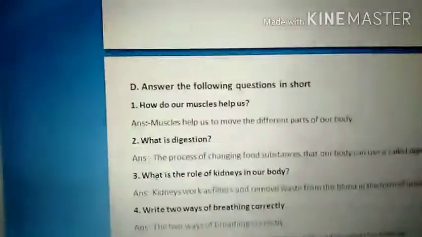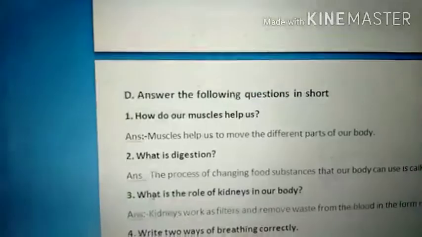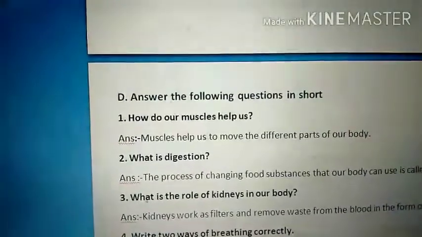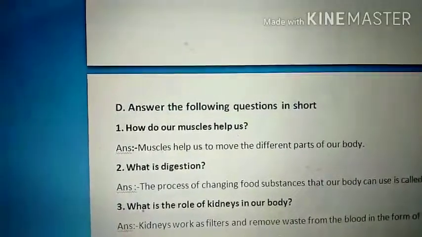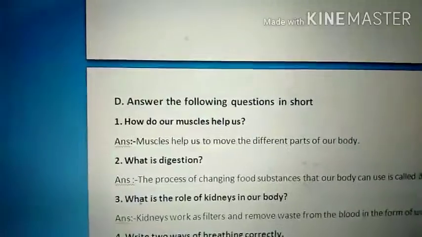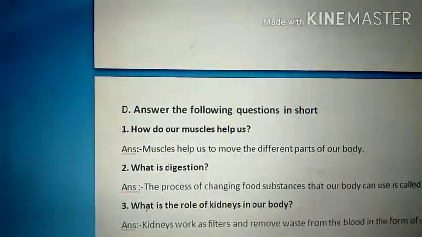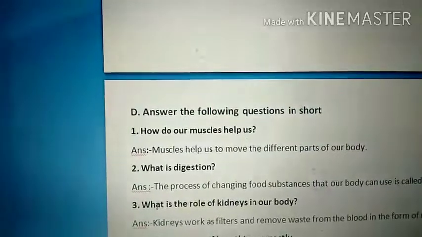Let me just turn my camera. It is much better now. How do our muscles help us? Muscles help us to move the different parts of our body. These are short answer questions, so only one or two lines is the maximum answer required.